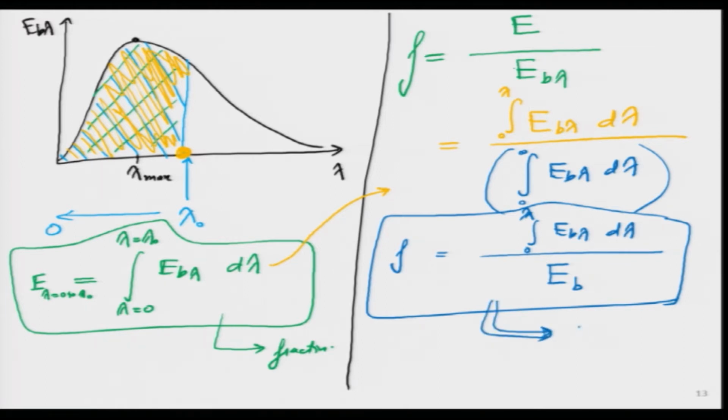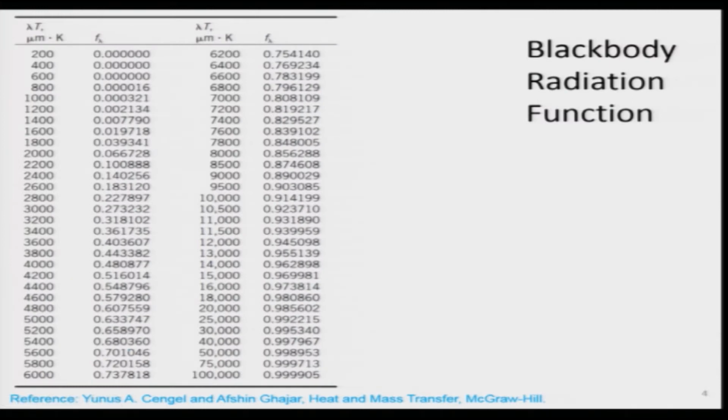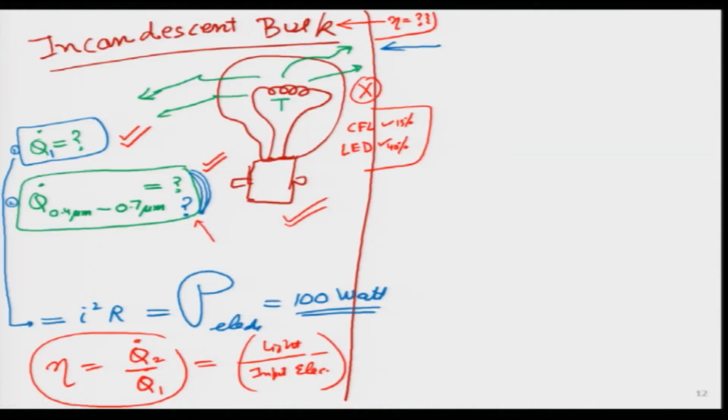And this fraction I can define, and I can calculate. If I have time, I can do a lot of elaborate calculations, and for each value of lambda I can calculate this value of f. Okay. Now, we do not have to do it ourselves. There is a lot of literature available in technical handbooks and other places, where this fraction f has actually been calculated for different values of lambda. So, we will refer to this particular table over here. This is a black body radiation function, and we will be able to solve problems like this incandescent bulb problem, where we are trying to do exactly the same.